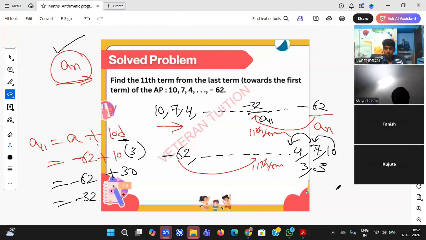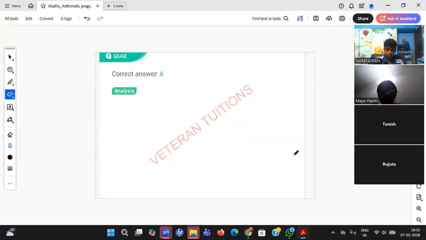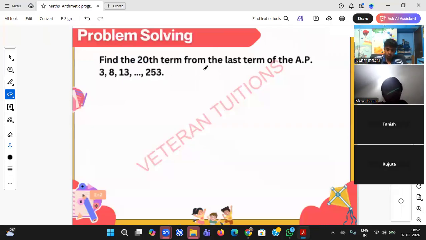Okay, one question on this then. Let me see. Yes, student, do this question. I want the 20th term from the last term, beta. Last term. From here, I want the 20th term.